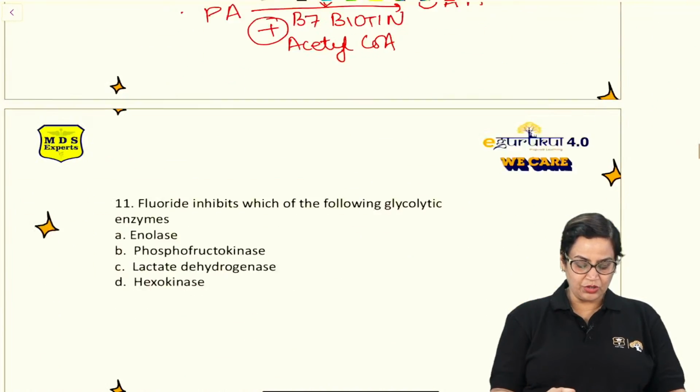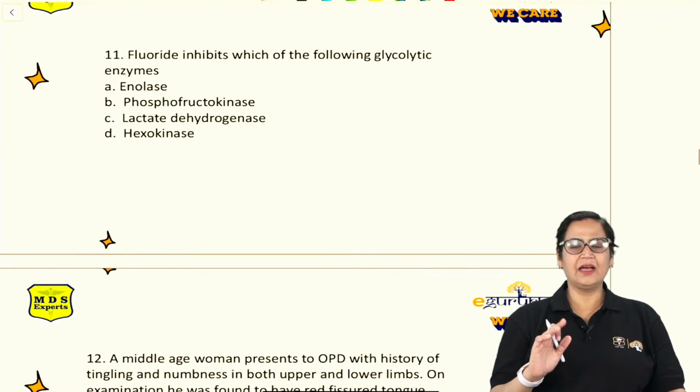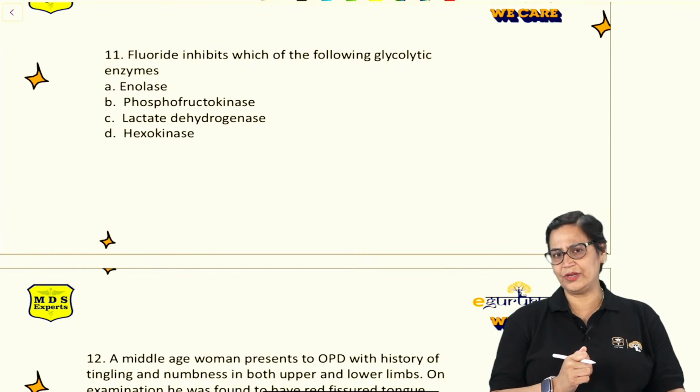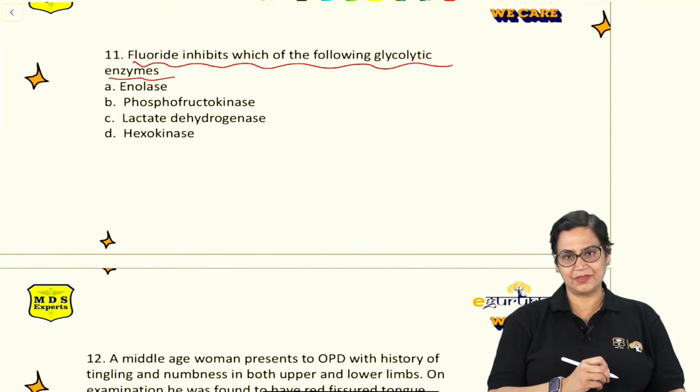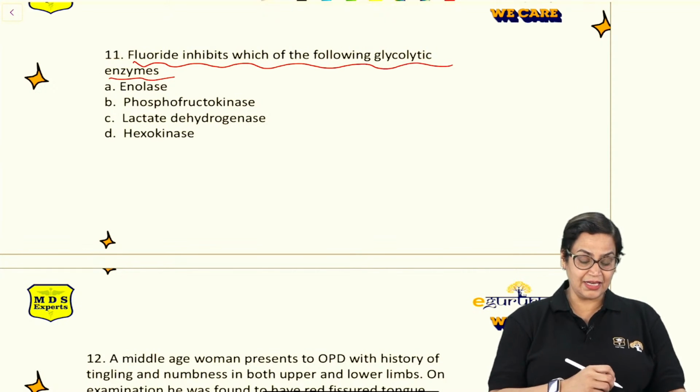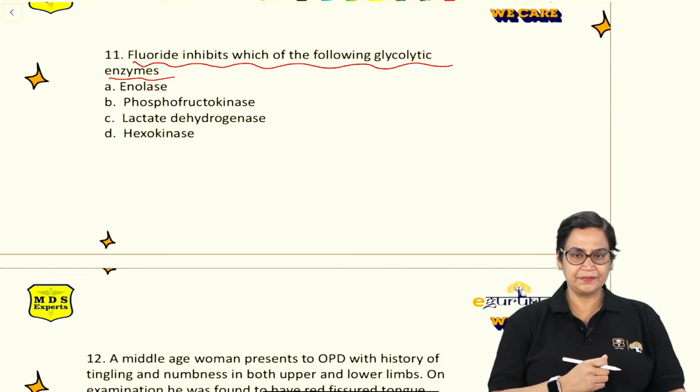Then moving on to the next question, again a most frequently asked question in the exam. Fluoride inhibits which of the following glycolytic enzymes? Let me see. The answers are enolase, PFK, LDH, and hexokinase. What will be the answer? Just give it a try.